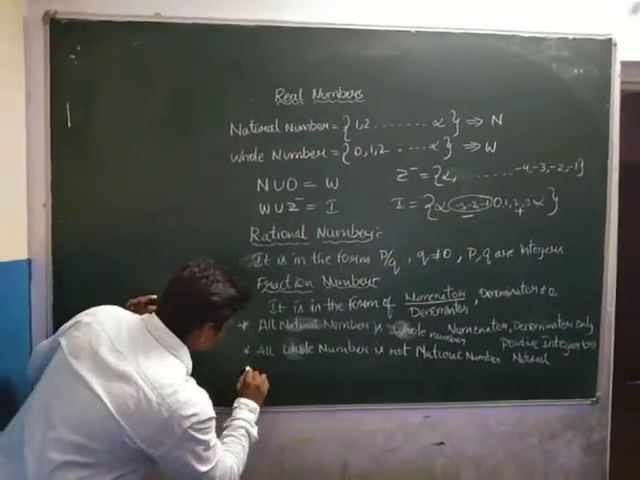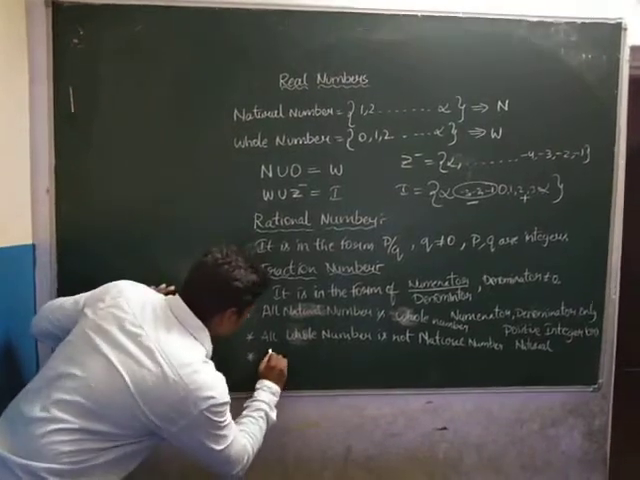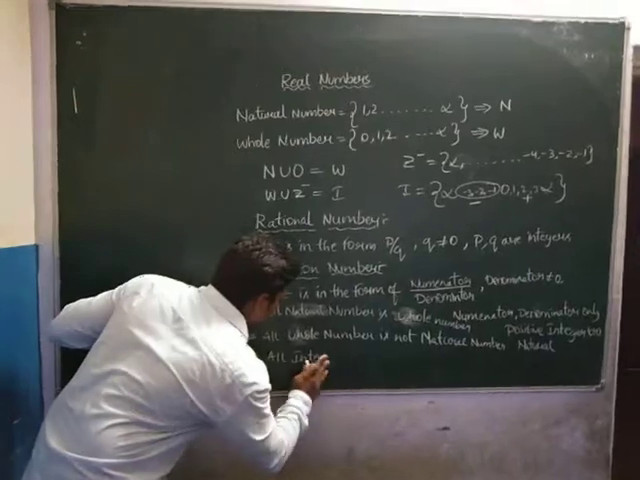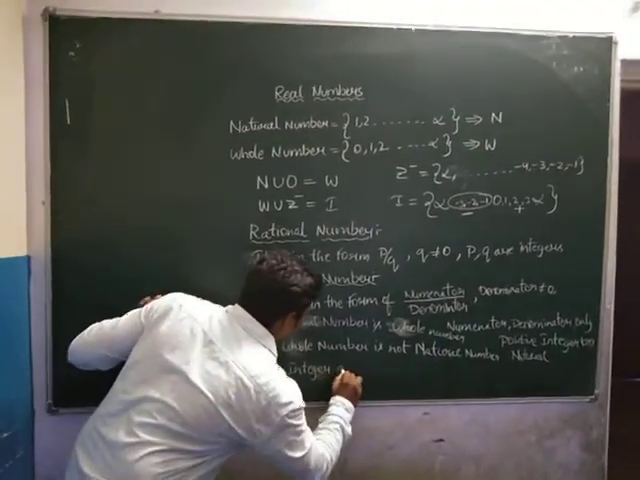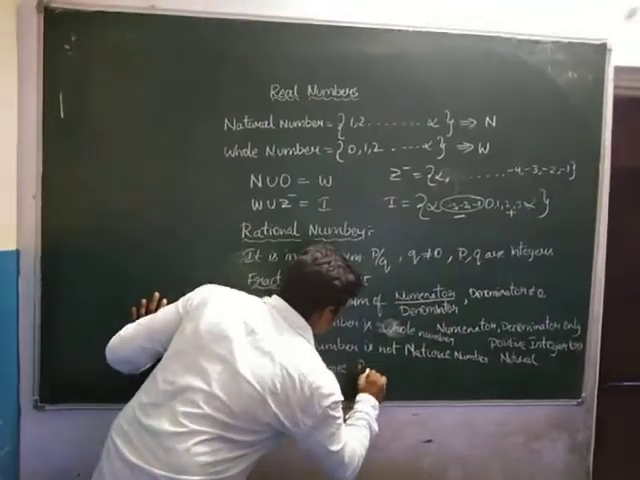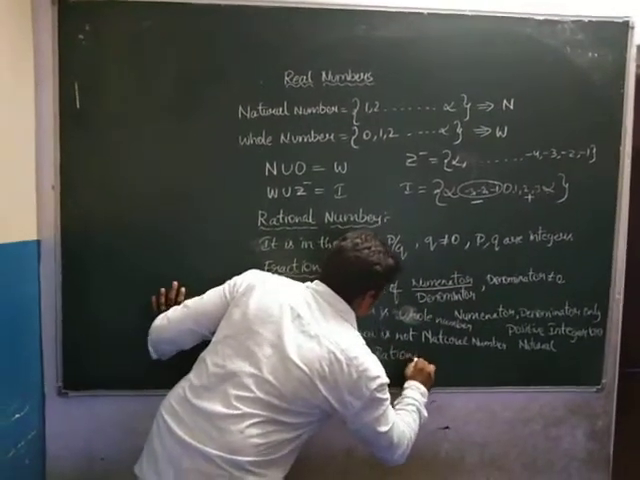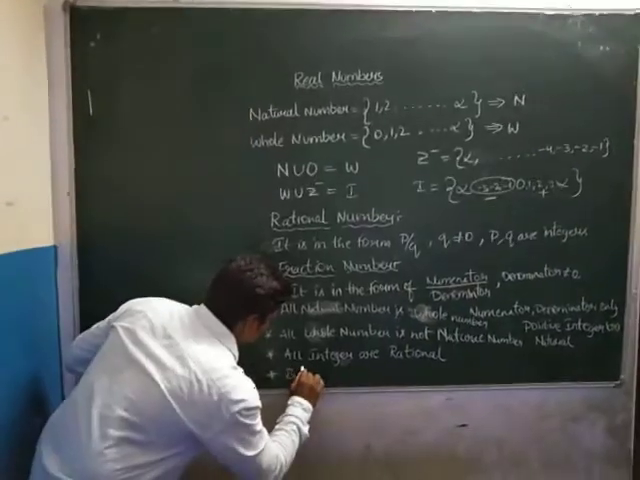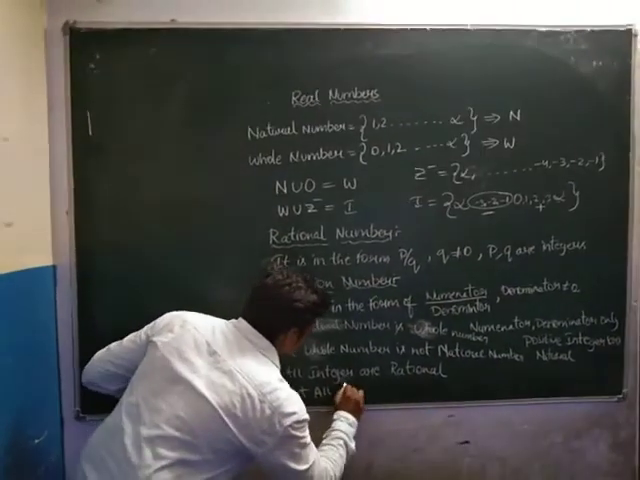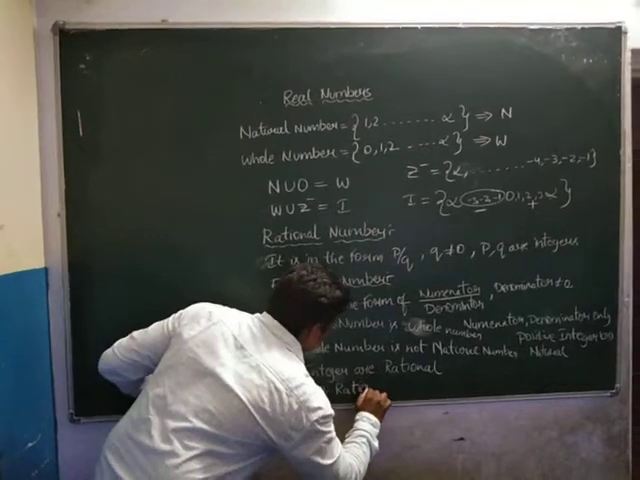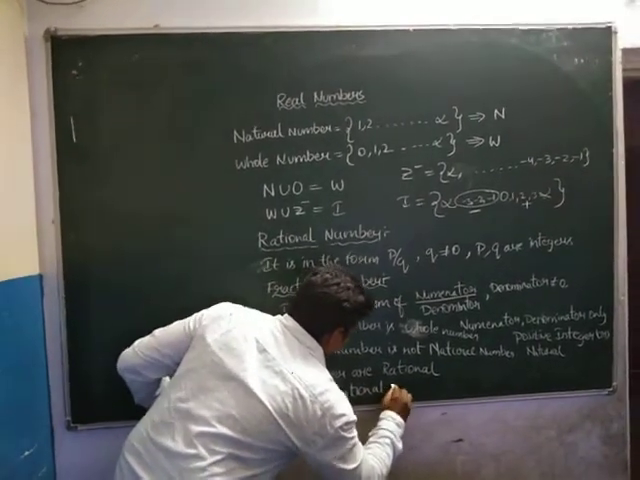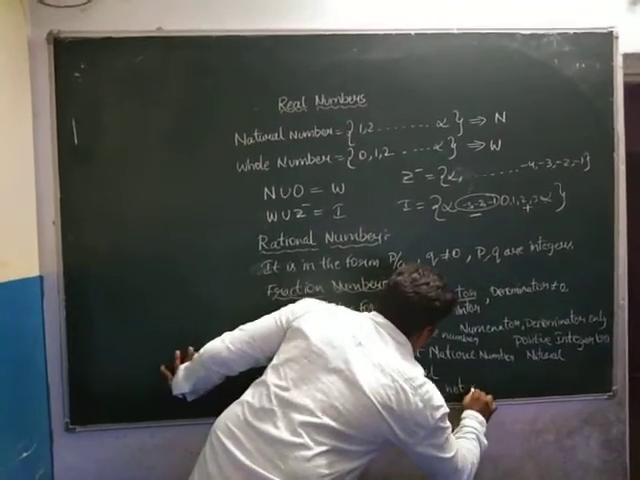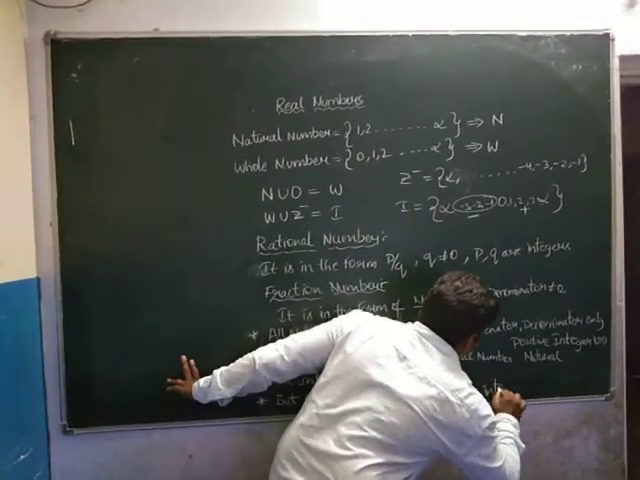Next point: all integers are rational numbers, but all rational numbers are not integers.